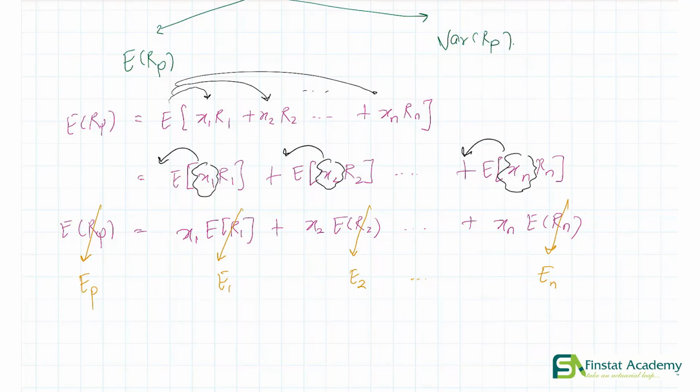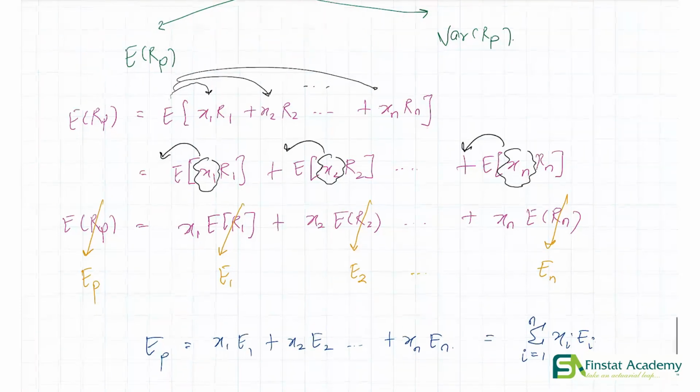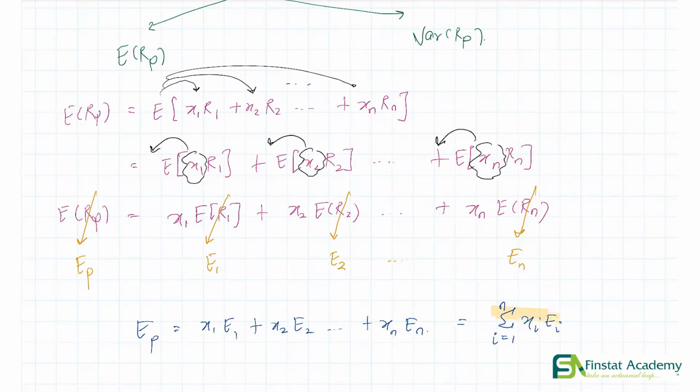So based on this new notation, Ep will simply be what? x1 E1 plus x2 E2 all the way up to xn En. And in summation notation, that becomes the sum of xi Ei, i going from 1 to n. So great, we have found an expression for the expected return on our portfolio, Ep.